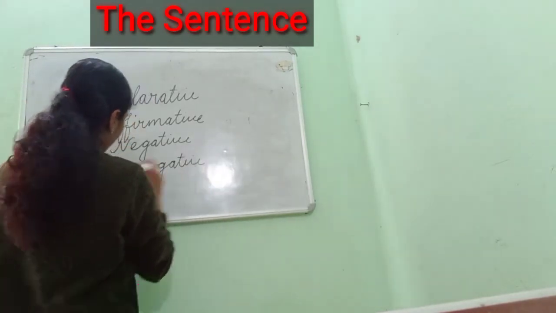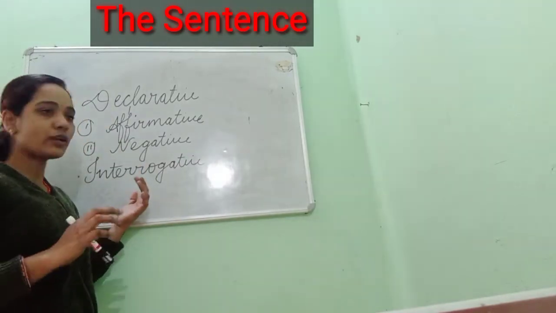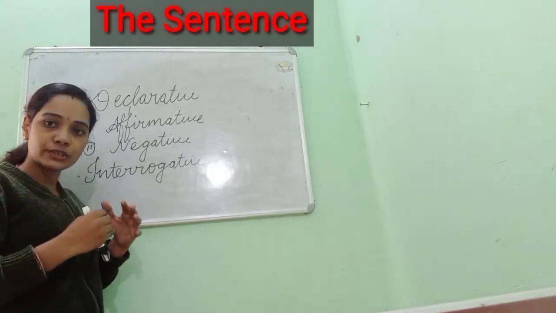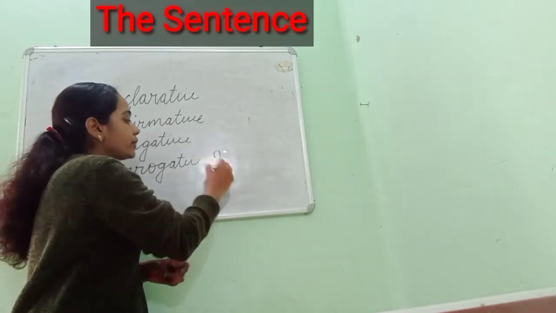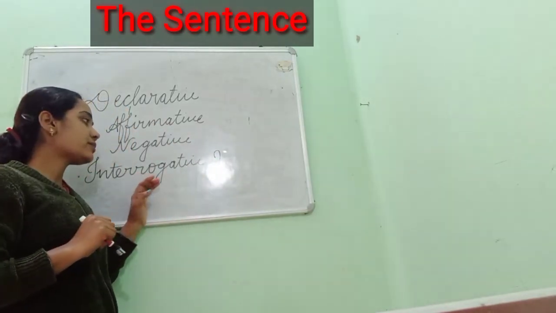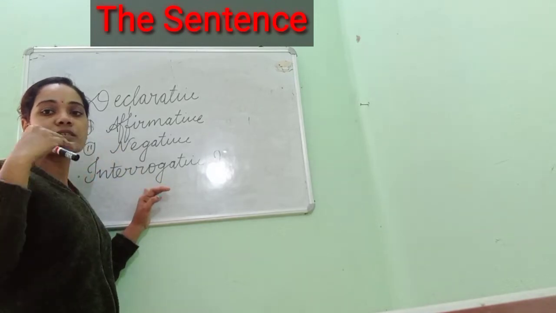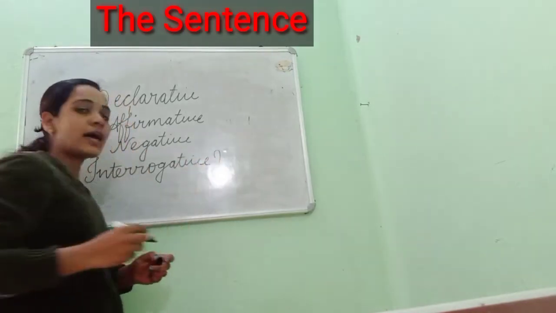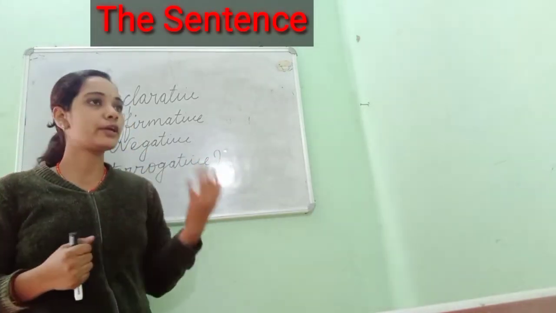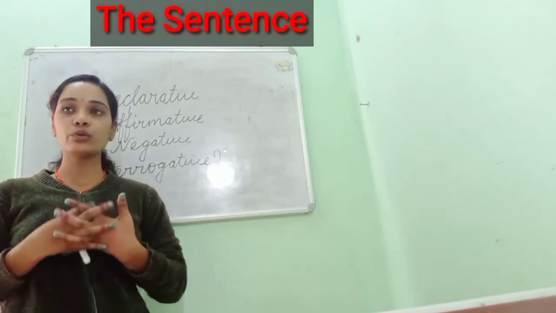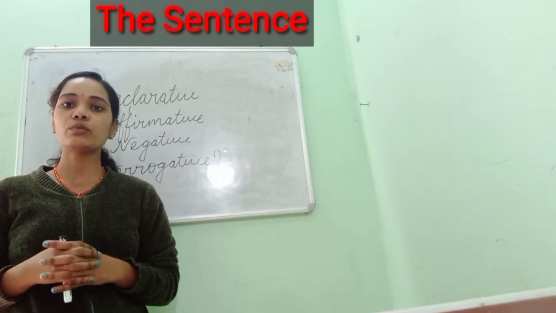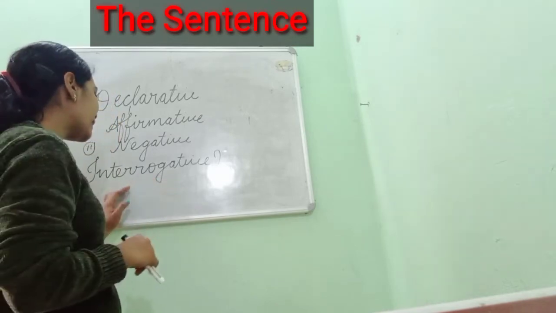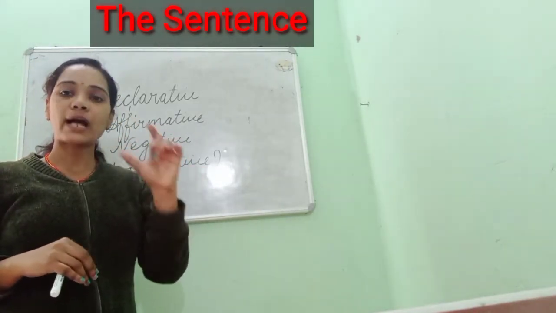Next we have interrogative sentence. It is not divided into any parts. Interrogative means asking a question, the statement which asks questions. It always ends with a question mark, which you have to remember. It has a statement which asks questions like where are you going, where do you live, when do you get up, how do you brush your teeth. All these are about questions. It can be a yes/no question, and it can also be a wh question.